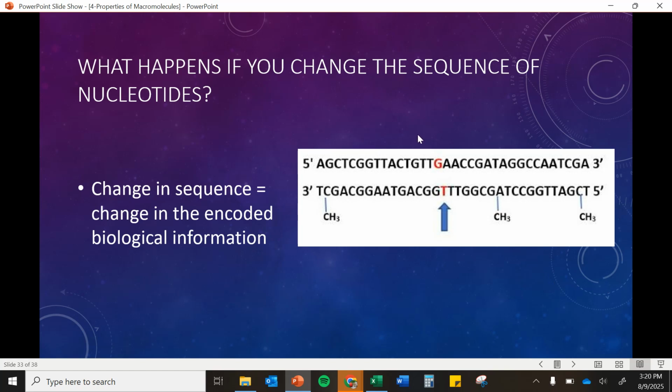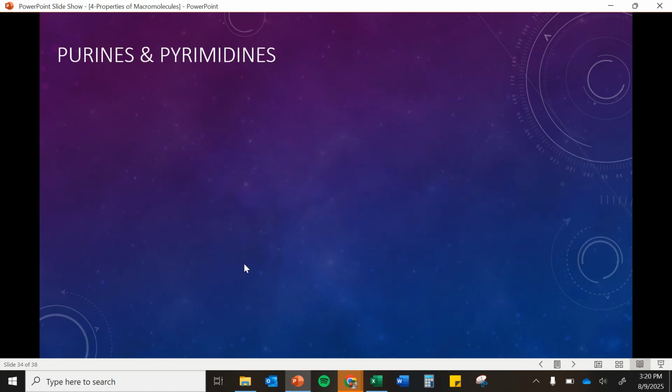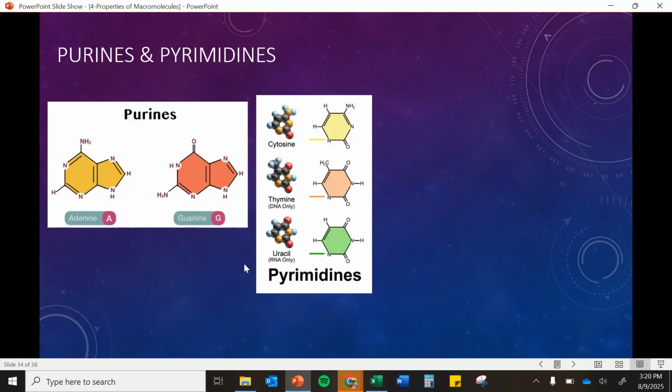Okay, so just like with other macromolecules, if we change something in its structure, it's going to change its function. So we have our DNA nucleotides. If we change that sequence, it's going to change the information that's encoded. It will change the function. Okay, we have 2 different types of nucleic acids.